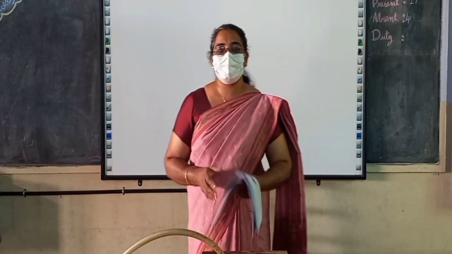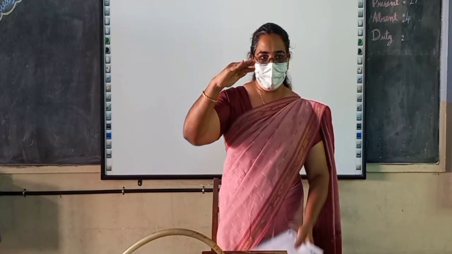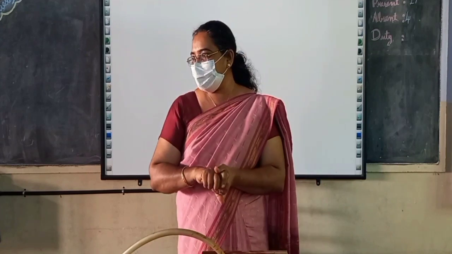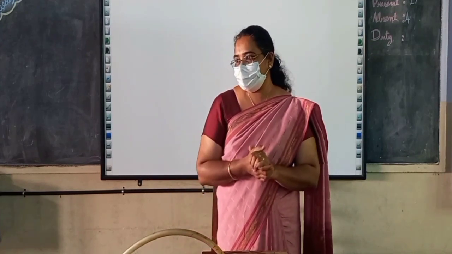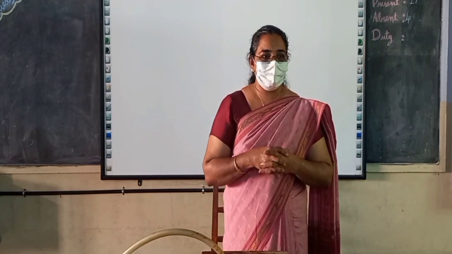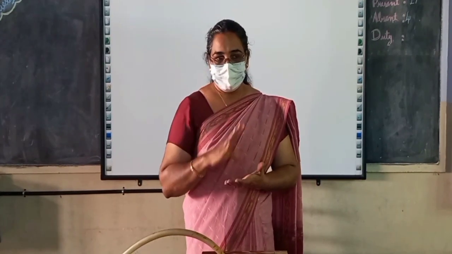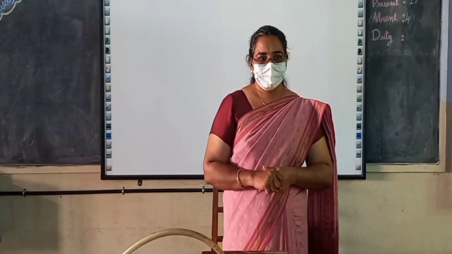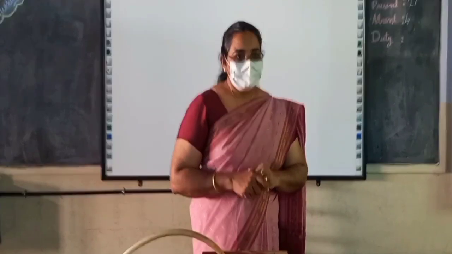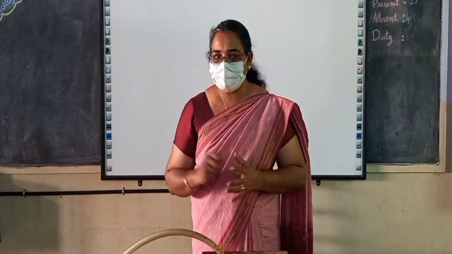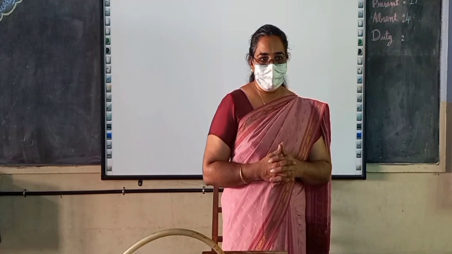Now, the experiment we did with the glass closed on top with the paper and inverted, that day it did not fall down. Now there is an extended activity given there. You have to fill the glass with different levels of water, try that experiment, see what happens and write down the inference. Okay, so with this we come to the end of this lesson.